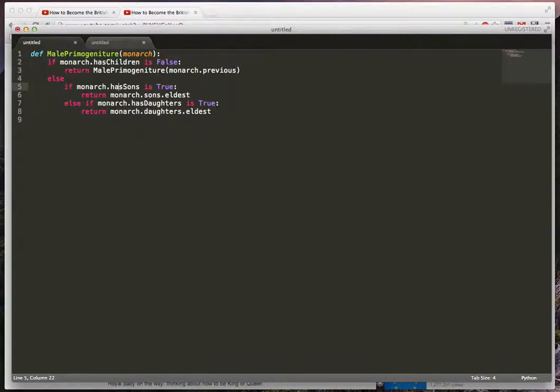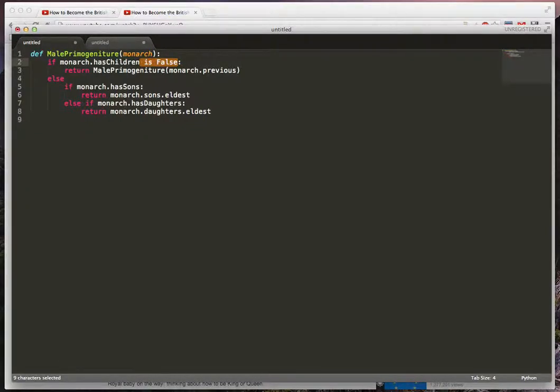The other thing is, and again, I said I'm going to kind of reshape this through the lens of Python idioms, you don't need to say is true when you've got a Boolean. Really, the if statement in Python is always asking, is this true? So is true is just redundant. So here we're saying, if the monarch has sons or if the monarch has daughters, and that's already clear enough. We don't need to say is true.